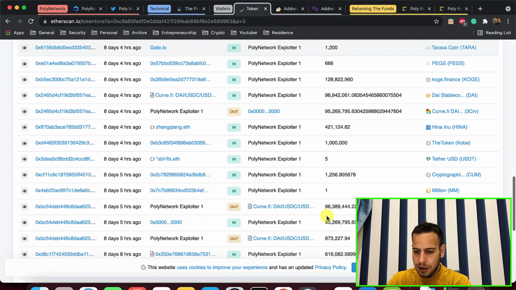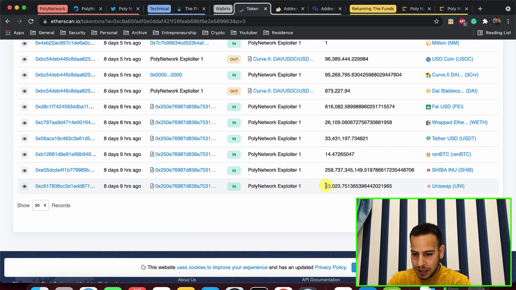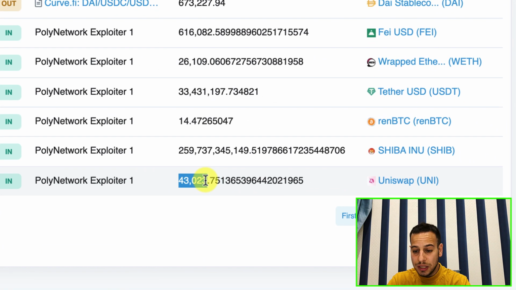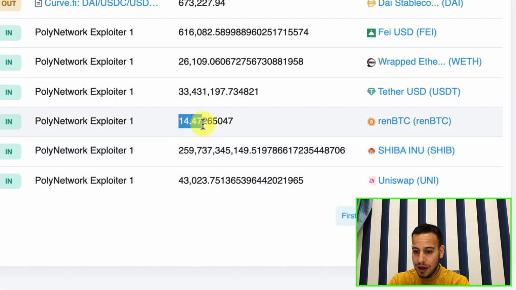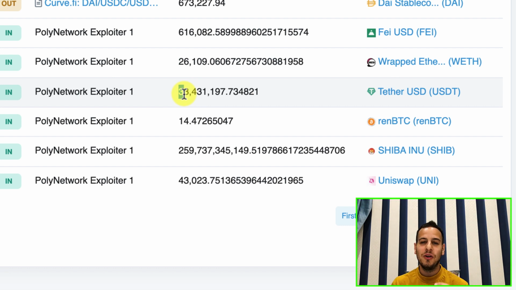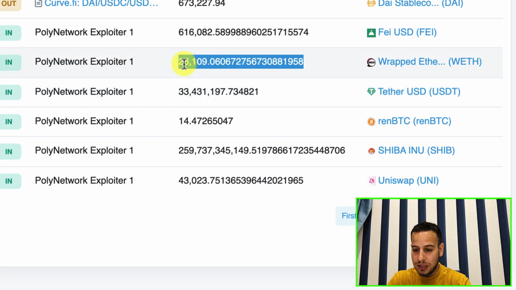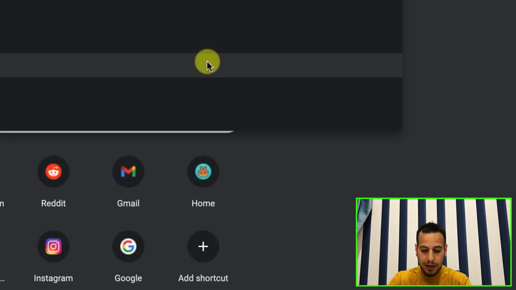And let's go to the next page. What do we see here? On the next page, we can see that another 43,000 UNI tokens has been stolen. Another 259 billion Shiba tokens, renBTC, another 32 million USDT. Look how much money the attacker is basically just draining and withdrawing from the Poly Network smart contracts because he found this kind of exploit to his own wallet, and another 26,000 wrapped ETH, which is like Ethereum tokens.